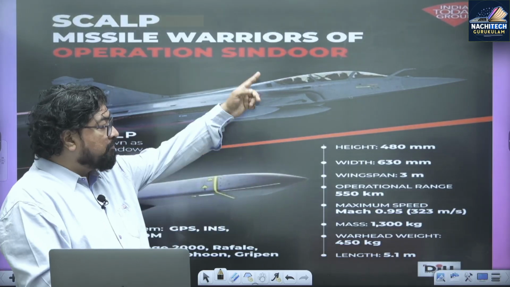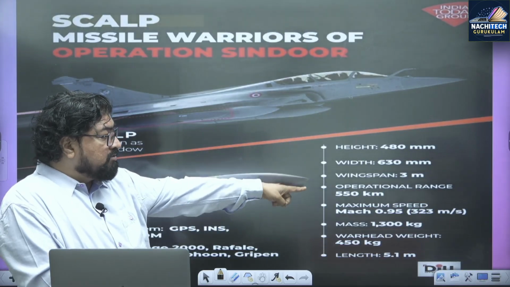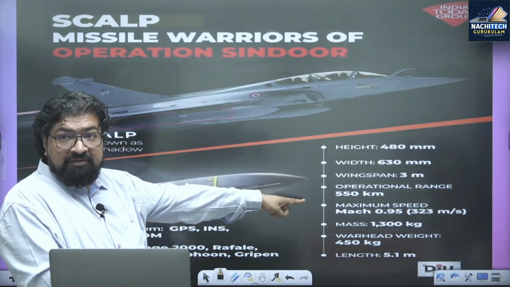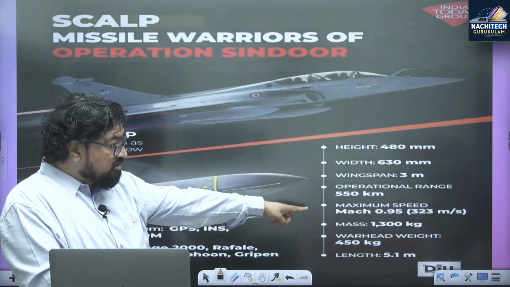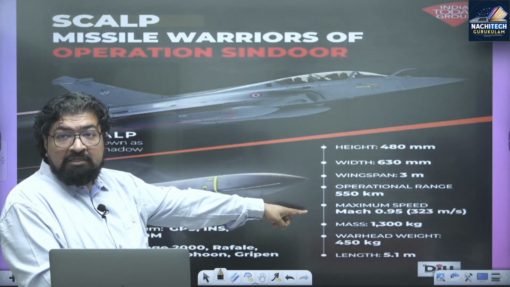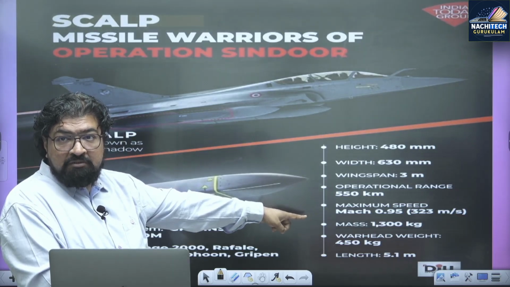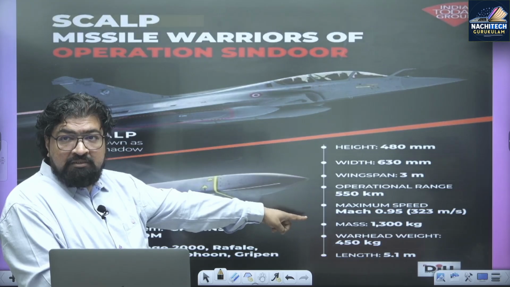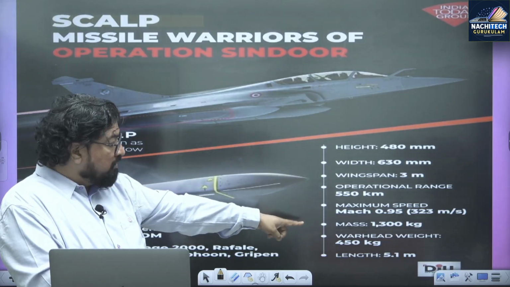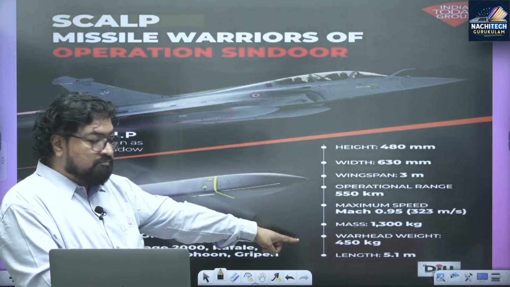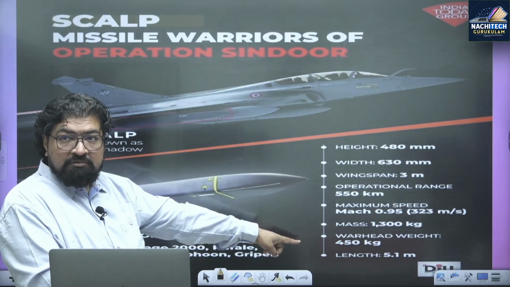And this Scalp, 480mm width, operation range 550 kilometers, speed also in Mach. What is one Mach number? Speed of sound in air, 320 meters per second, the average speed. But in books sometimes you'll find 332 meters per second. Then mass and all, we use that time.